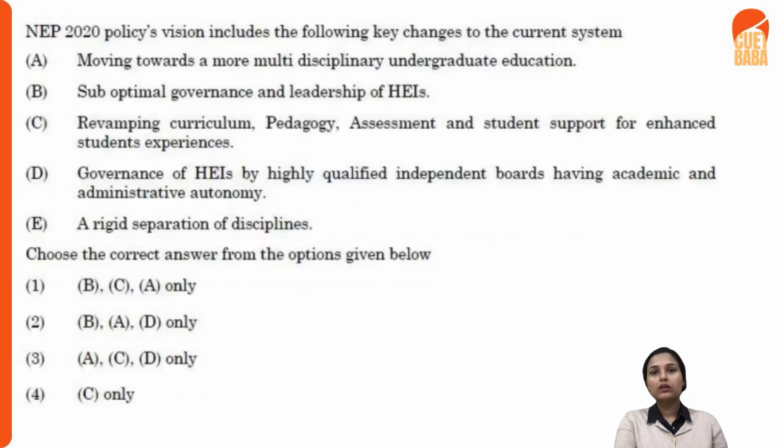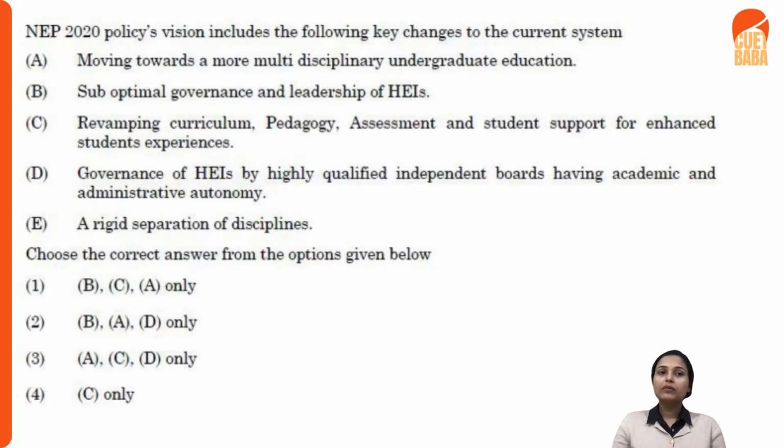What is this new NEP, New Education Policy 2020's policy vision includes the following key changes to the current system of education. So here you should be very clear that if they write NEP, kindly do not confuse it with New Economic Policy. If we are talking about the NEP 2020, it is your New Education Policy 2020. So what was their main vision? What was this policy vision?